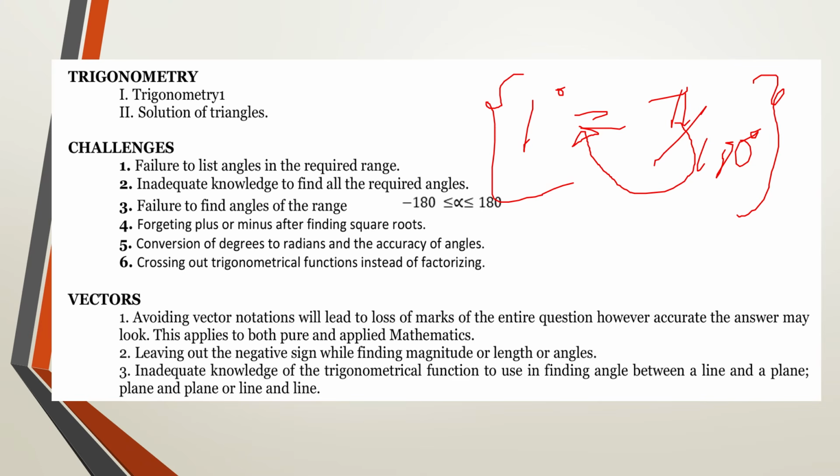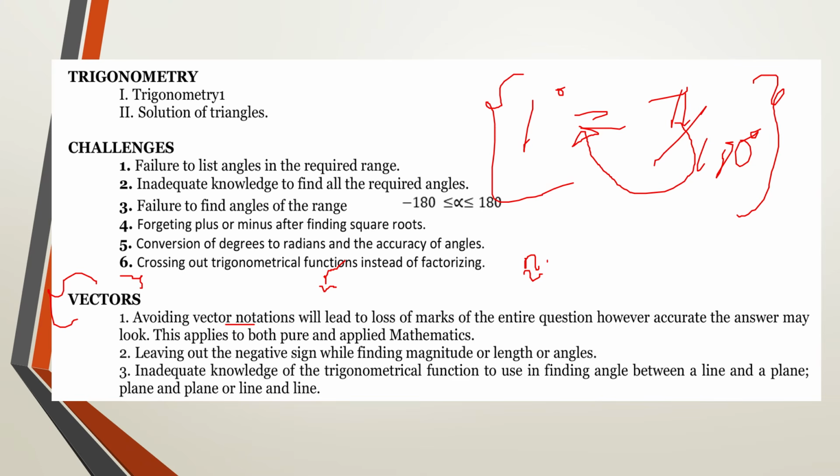If you look at the next thing, which is going to be vectors. For vectors, remember vectors are present in both pure mathematics and applied mathematics. And the main reason why we are failing vectors is leaving out notations. Every vector must carry a notation. Every vector. And this is very emphasized because a vector involves both direction and magnitude.